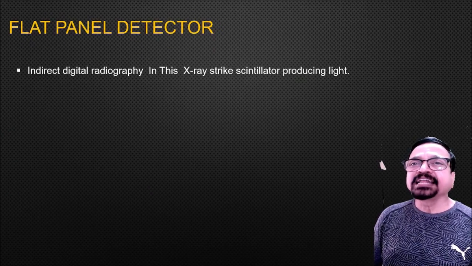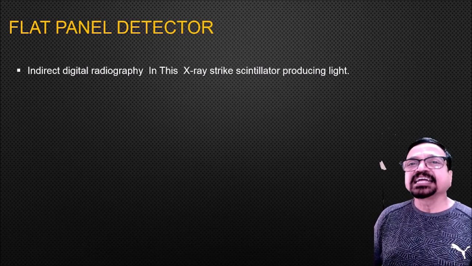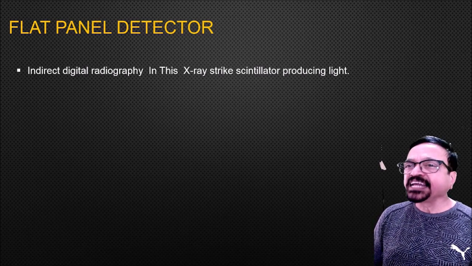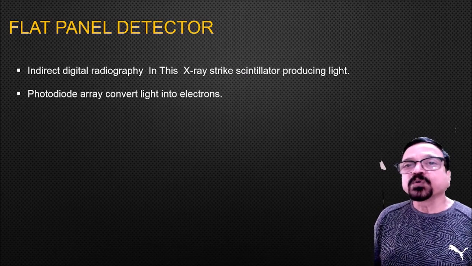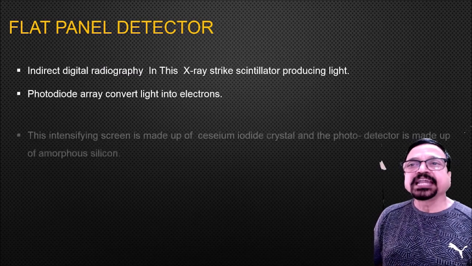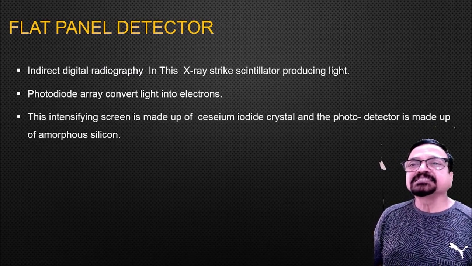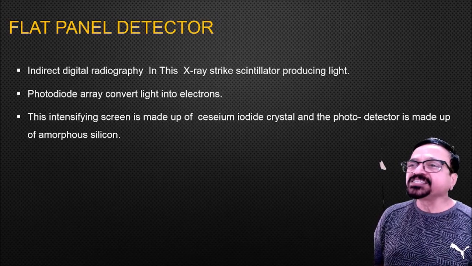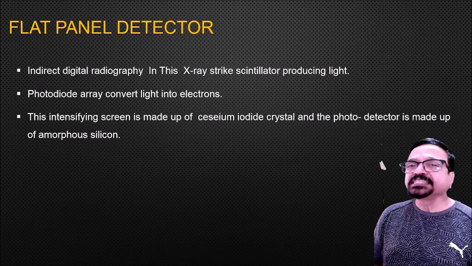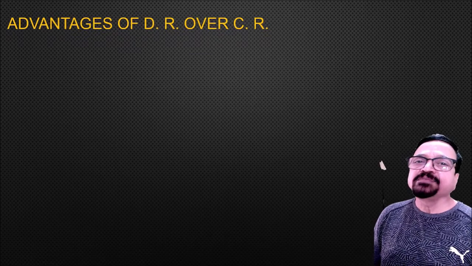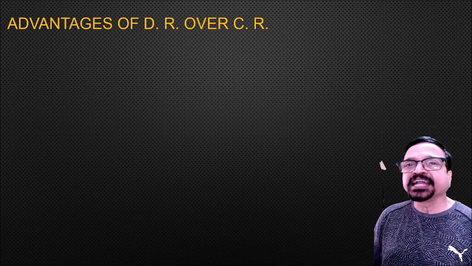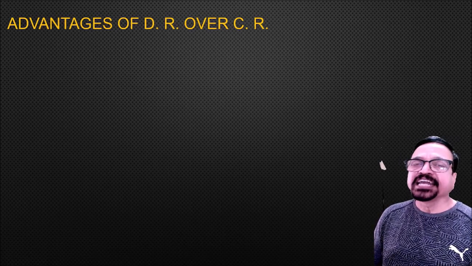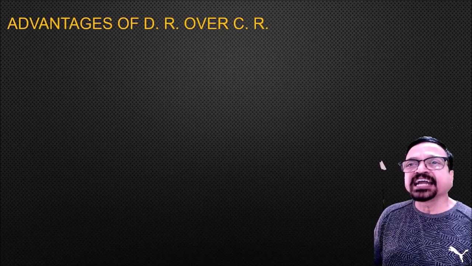Now flat panel detectors are indirect digital radiography. In this, the X-ray strikes the scintillator producing light. Now the photodiode array converts this light into electrons. The intensifying screen is made up of cesium iodide crystals and the photodetector is made up of amorphous silicon. So these are the constituents of it. Again and again we are repeating that full details are covered in different videos. You can get full ideas, full technologies, full depth physics in different lectures covered on CR and DR technologies.